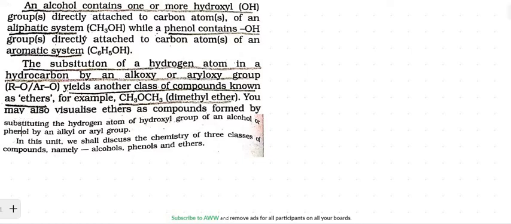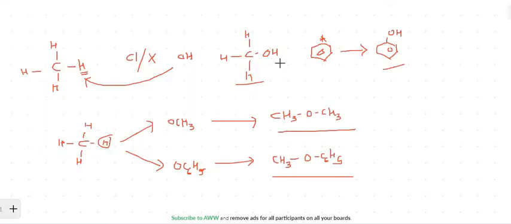So that is what they wanted to tell. By substituting the hydrogen atom of the hydroxyl group of alcohol or phenol by an alkyl or aryl group, this kind of compound is also generated. So even if you have CH3OH and this hydrogen is being replaced with, let's say, CH3, what you are going to get is the same compound, that is dimethyl ether. Okay, so I hope this is clear.